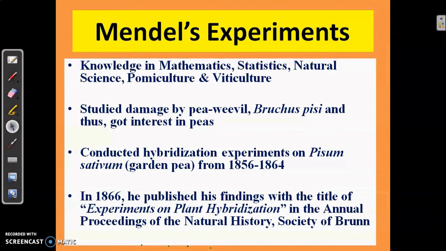He studied extensively about the damage which was caused by the pea weevil Bruchus pisorum, and thus he got interested in peas. Mendel conducted hybridization experiments on Pisum sativum, commonly called garden pea, during 1856 to 1864. In 1866, he published his findings with the title Experiments on Plant Hybridization in the Annual Proceedings of the Natural History Society of Brunn.